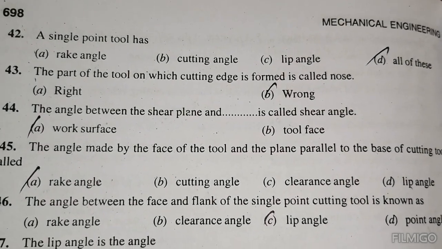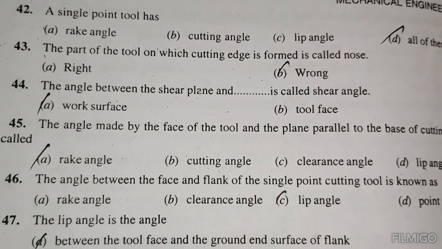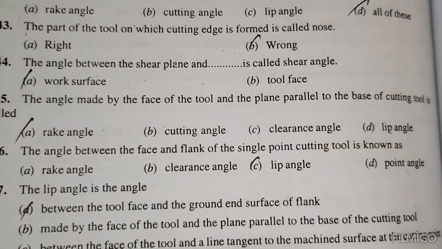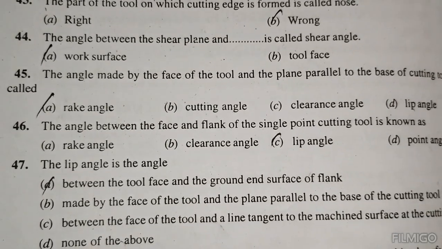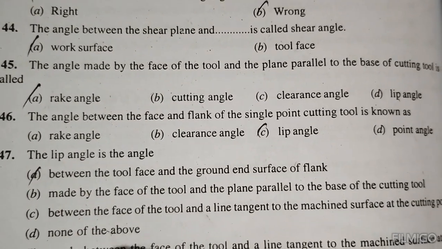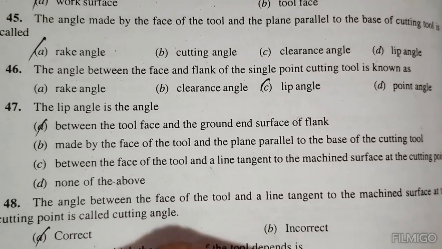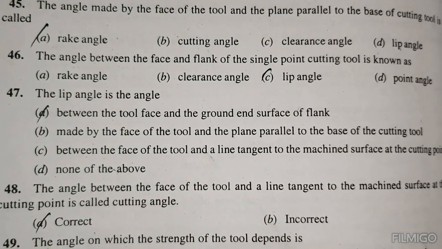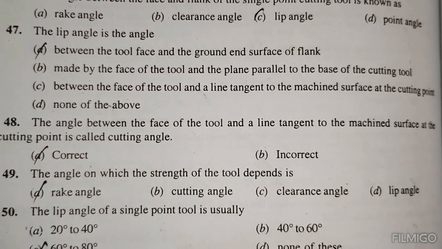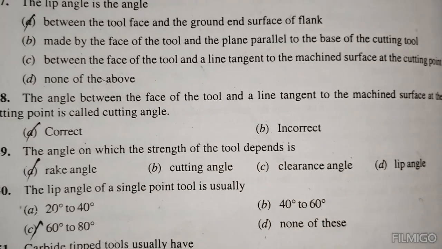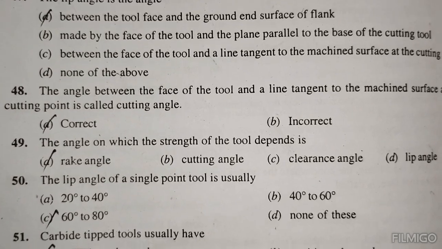The angle between the shear plane and the work surface is called the shear angle. The angle made by the face of the tool and the plane parallel to the base of the cutting tool is called the rake angle. The angle between the face and flank of a single point cutting tool is known as the lip angle. The lip angle is the angle between the tool face and the ground end surface of the flank. The angle between the face of the tool and the tangent to the machined surface at the cutting point is called the cutting angle: correct.